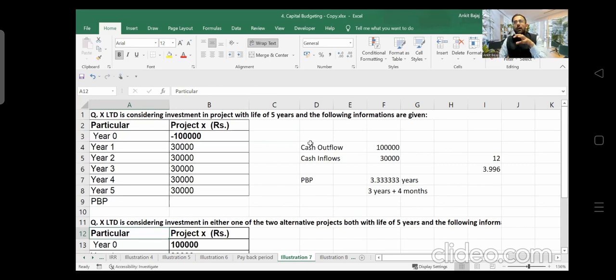Because if you are starting a business, you will be investing into that business today itself, right? So your cash is going out today. But when you earn the profit, you will be earning it over the years. So if you want to do proper comparison, you have to calculate the present value of future cash flows, right?